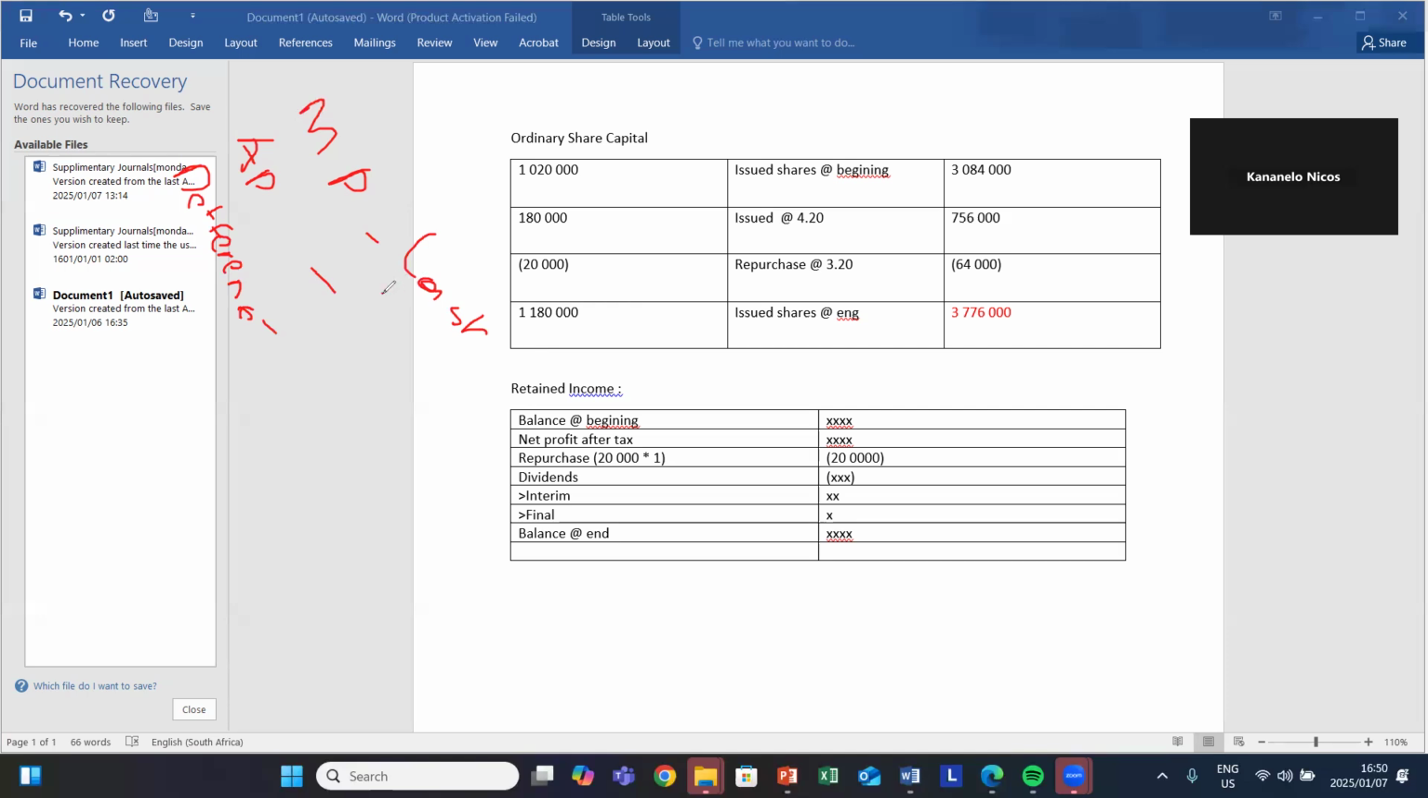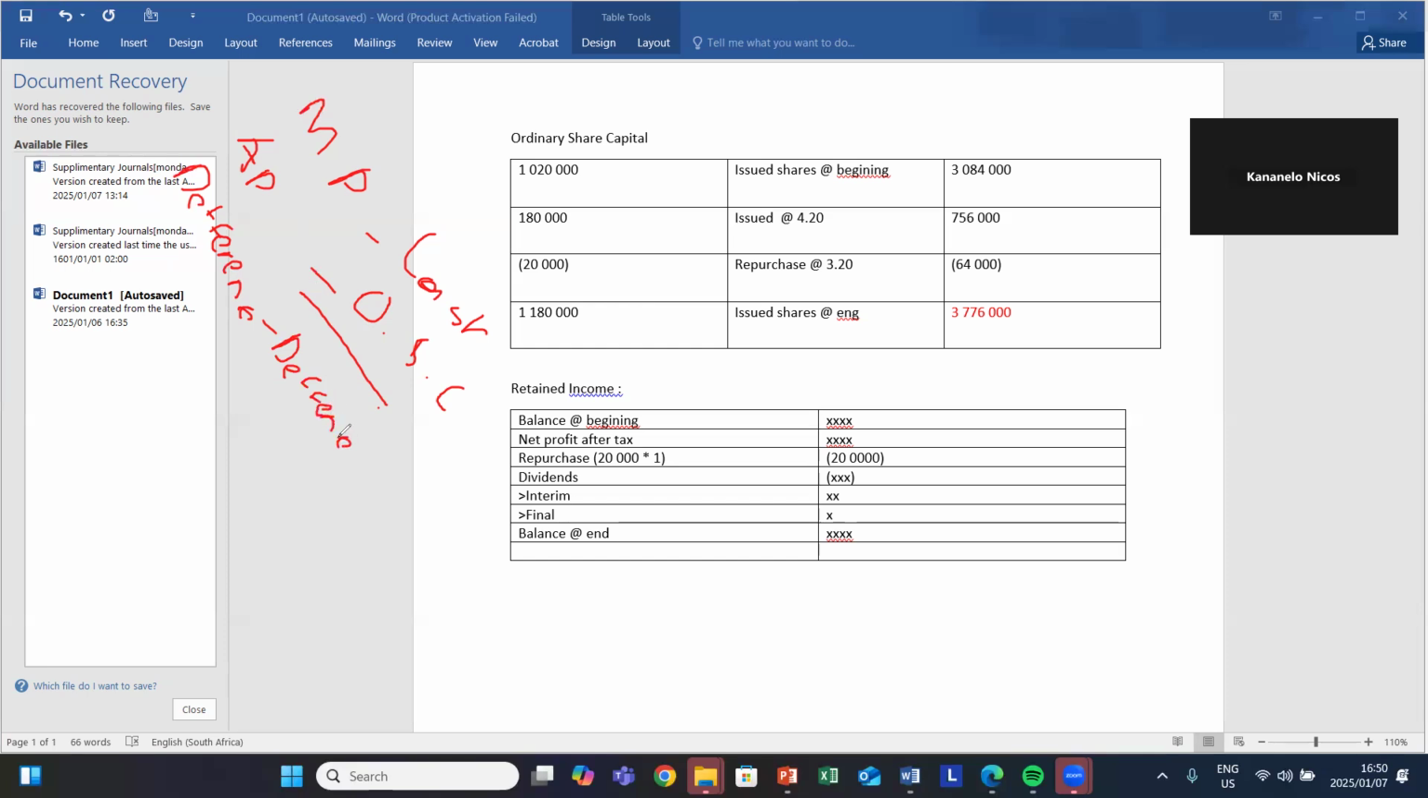And then you have average price. Average price is ordinary share capital. And then the difference between when we say market price minus average price, we get the difference. That difference, we use it when we do our retained earnings. And then we'll get our difference.